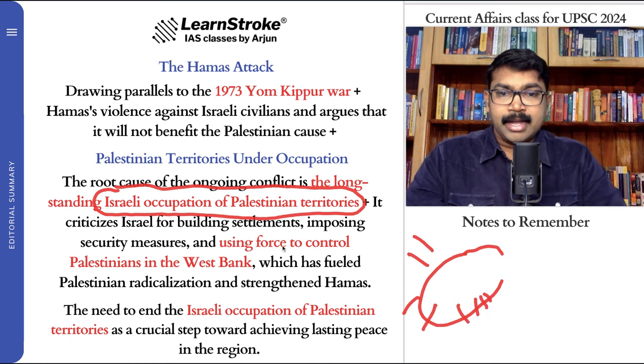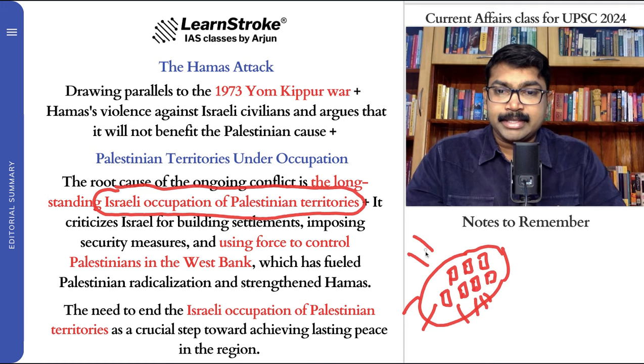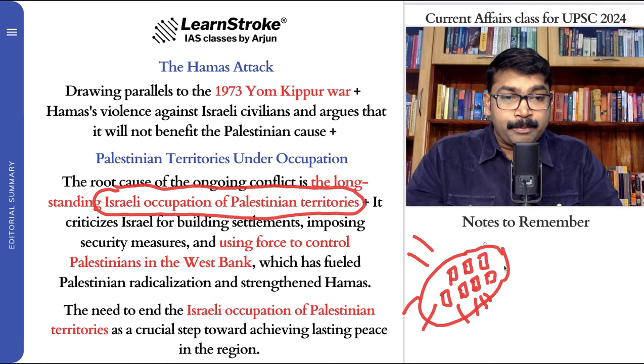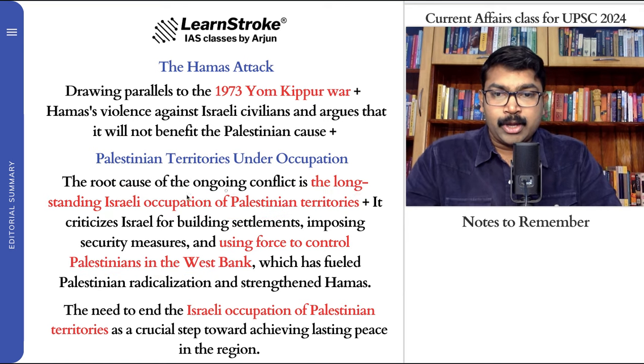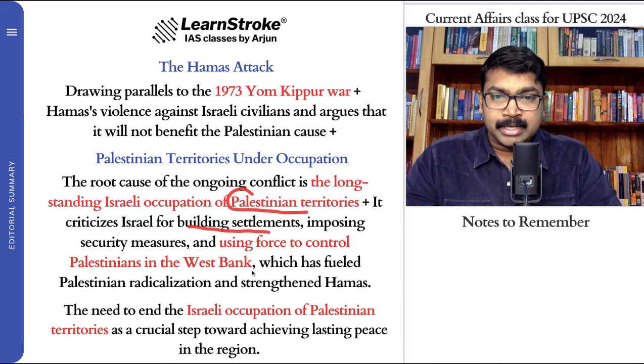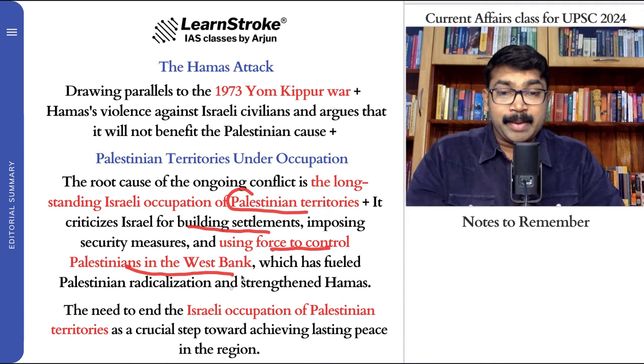And Israel has also created settlements inside this, which is also something that you can really see in this scenario. And they've also forced control on the people in the West Bank, using force to control Palestinians. So the occupation of Palestinian territories is one point, building settlements is the next point, and using control on the Palestinian people is another important thing that you can see.